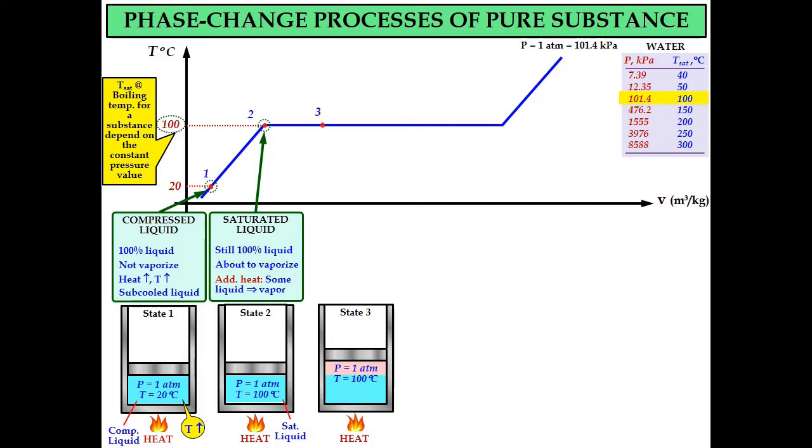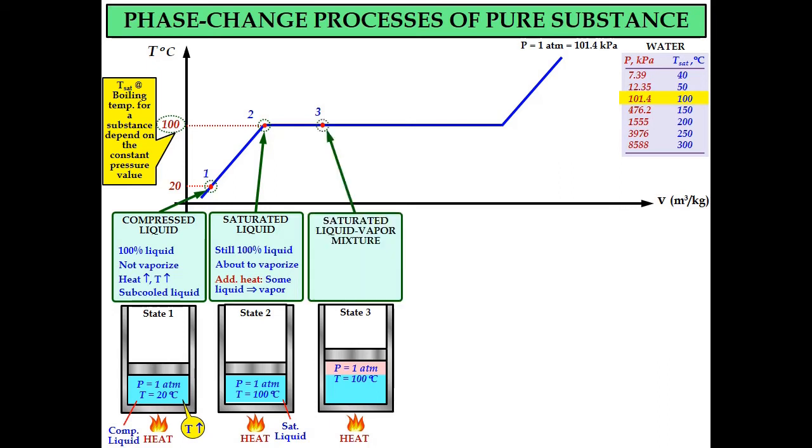Okay, state number 3, the pressure is still 180 m and the temperature is 100 degrees Celsius. So on the horizontal line of the constant pressure line, the temperature will be maintained during this process due to the change of phase. So during the change of phase from liquid to vapor, the temperature will be constant.